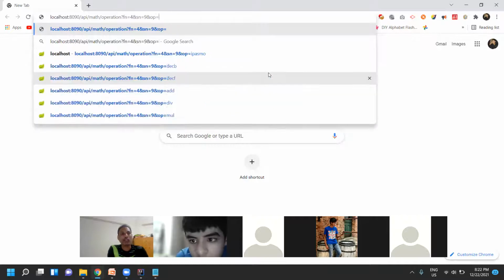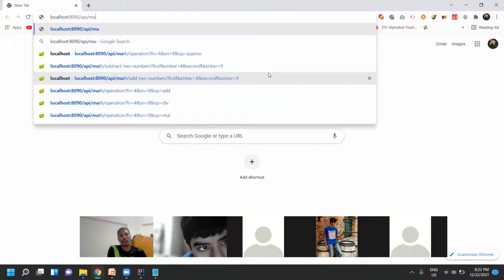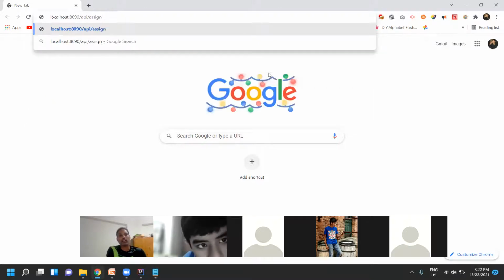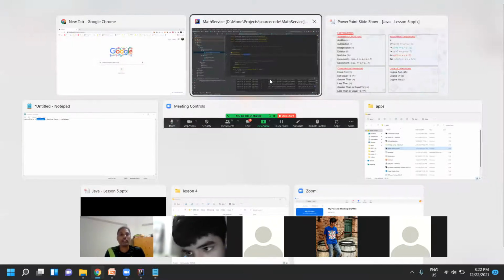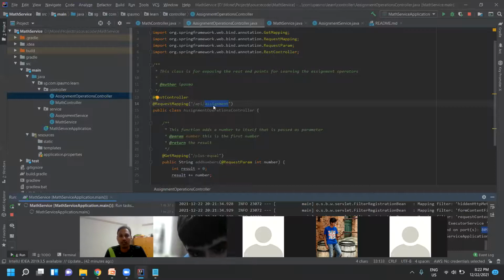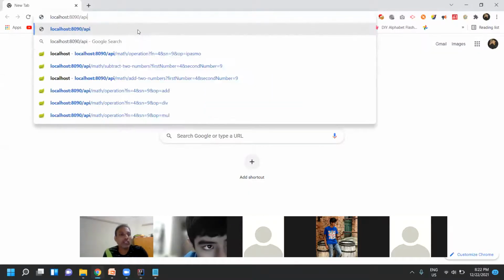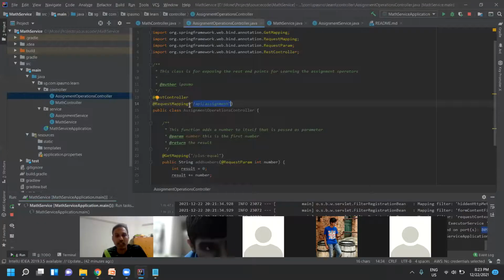Now it's not math, it's assignment. So localhost 8090 we have written, and after that, what do we have to do? Plus equal. API assignment.